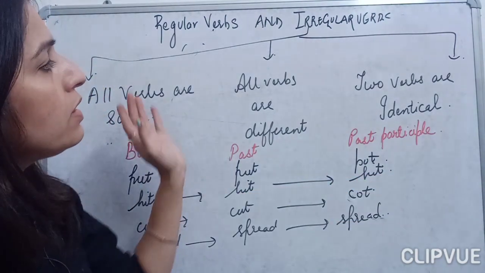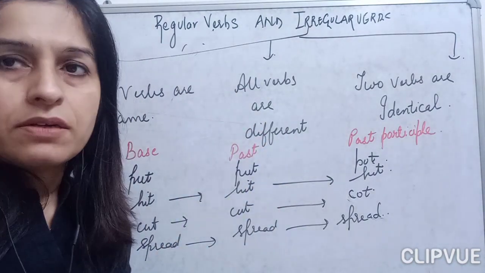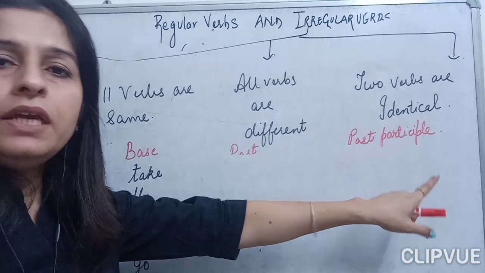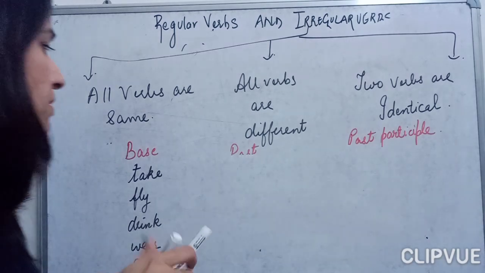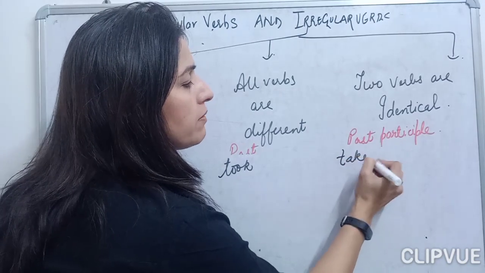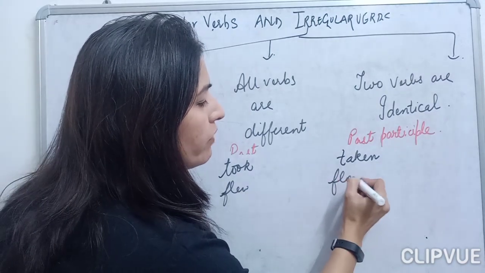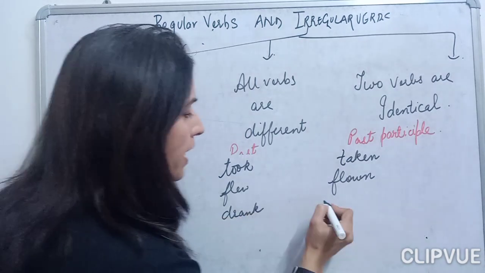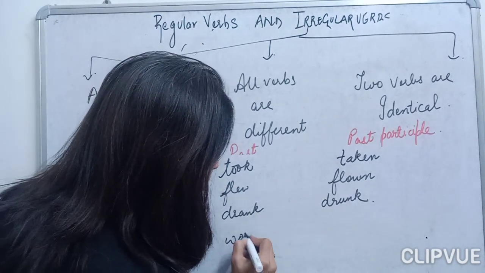Now let's move on to the second form of the verb, where all the forms are different. Now this is the second form where all the three forms are different. For example, take. So what will be the past form of the verb take? It will be took and it will be taken. Okay, fly, it will be flew and flown. Drink, it will be drank and drunk. Okay, wear, it will be wore and worn.